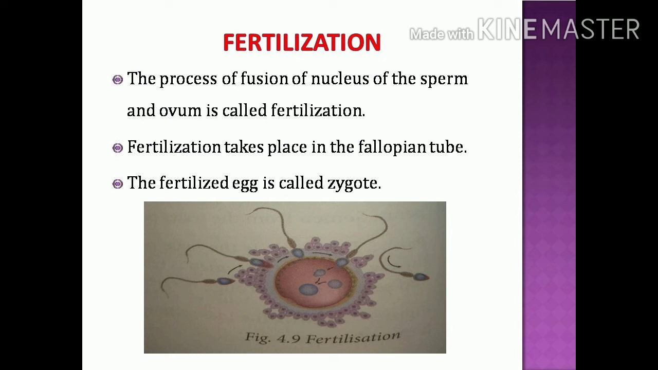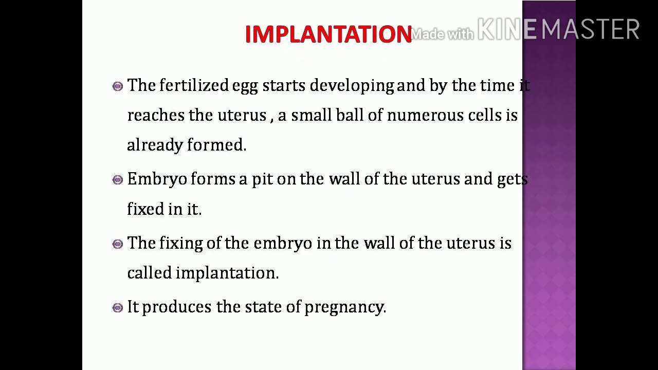That process is called fertilization. The fusion of the sperm nucleus and the egg nucleus is called fertilization. When fertilization takes place, it produces a zygote. The fertilized egg is called a zygote. After fertilization, we can see implantation. When fertilization takes place, it gives rise to a zygote.